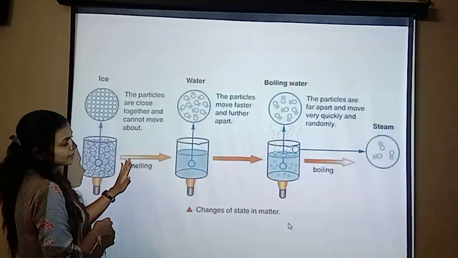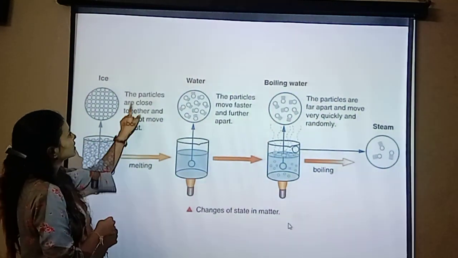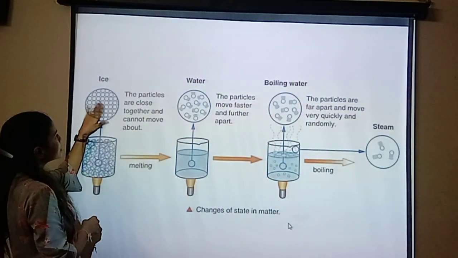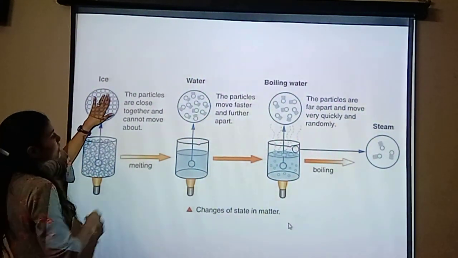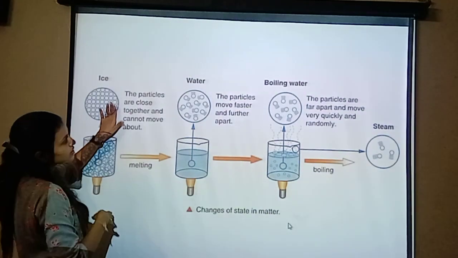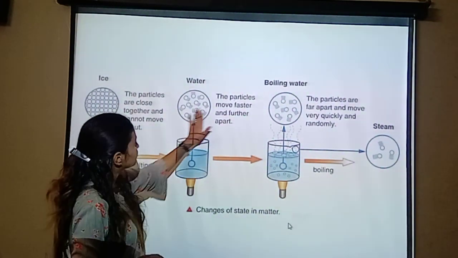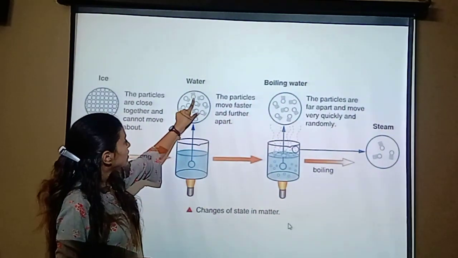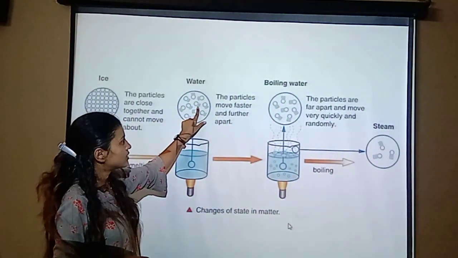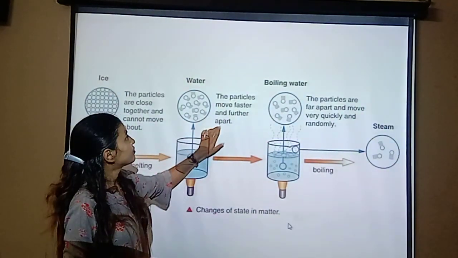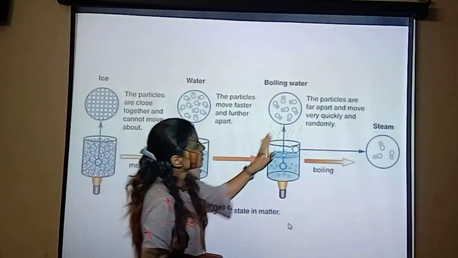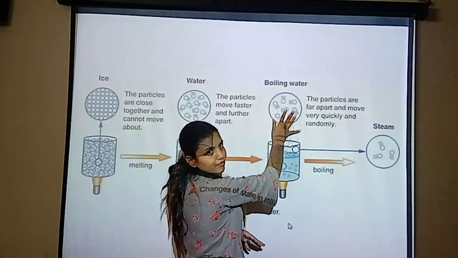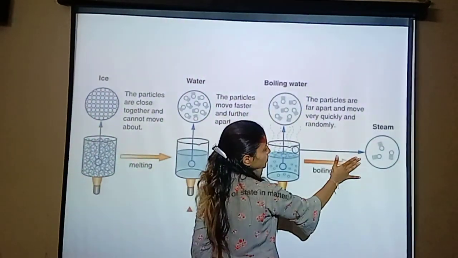When a solid is heated, the particles are close together, so they cannot move about. Next, when it is heated, the particles move faster and further apart. They are not closely packed together, so they can move faster. The next is the particles are far apart and move very quickly.